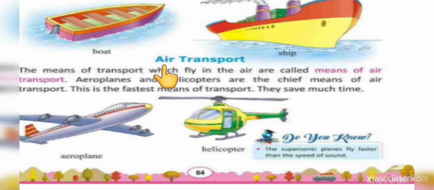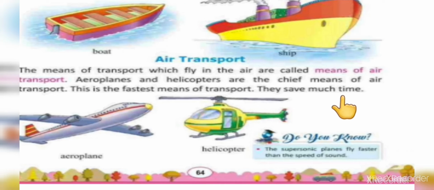Now we learn about air transport. The means of transport which fly in the air are called means of air transport. Aeroplanes and helicopters are the chief means of air transport. This is the fastest means of transport. They save much time.